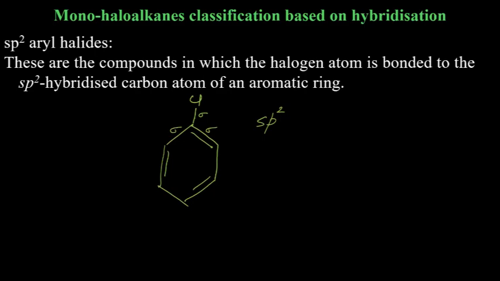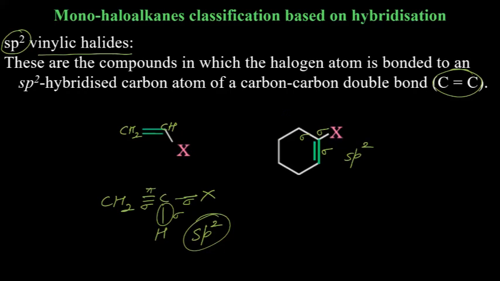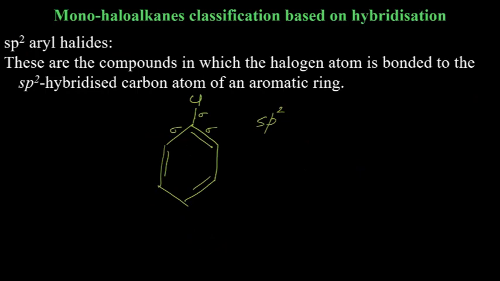These are categorized differently from vinylic halide. The reason is, otherwise, if you see, this is similar to that one: the carbon to which the halogen is attached has a double bond attached. Here also, the carbon to which halogen is attached has a double bond attached. The reason is that due to resonance, there is no specificity of this double bond. You can't say that this double bond exists here, but you can certainly say that there are 3 sigma bonds. This you can say with certainty. 3 sigma bonds with no lone pair will lead to sp2 hybridization.